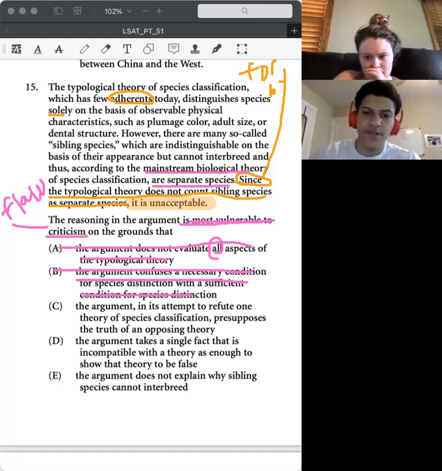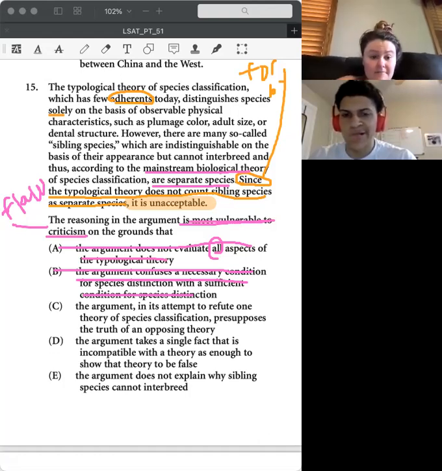E is just out of scope. For D, the single fact would be that there are so-called sibling species, and since that's incompatible with the typological theory, they're using that as enough to show the theory is unacceptable.